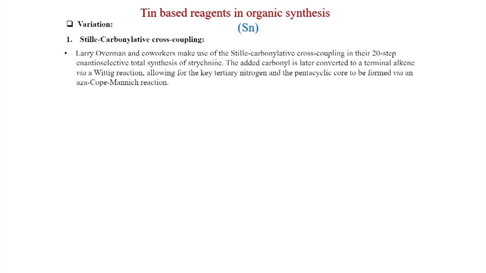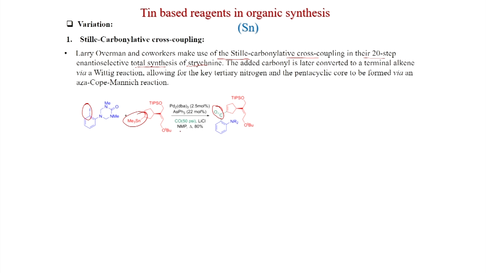Larry Overman and Knight made use of the Stille carbonylative cross coupling in their 20-step enantioselective total synthesis of strychnine. So, this is the carbonylative Stille cross coupling. This is the vinyl aryl iodide, and this is the vinyl tin, and this carbonyl group is coming from the carbon monoxide, and you can see the reaction is happening.